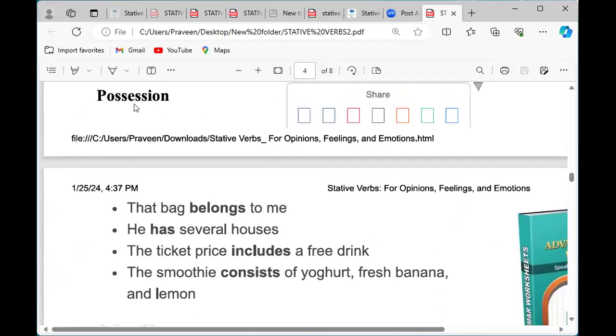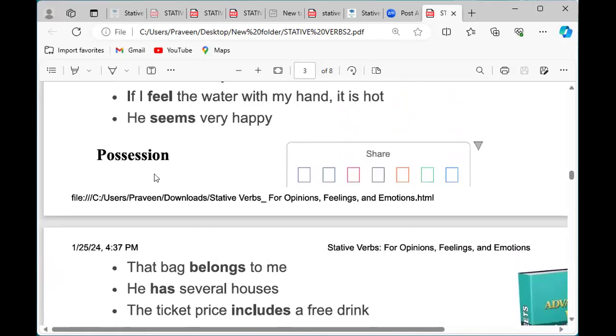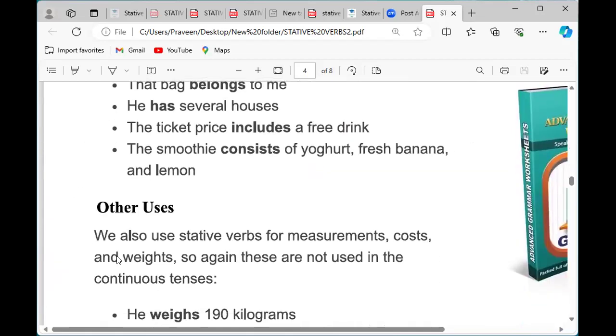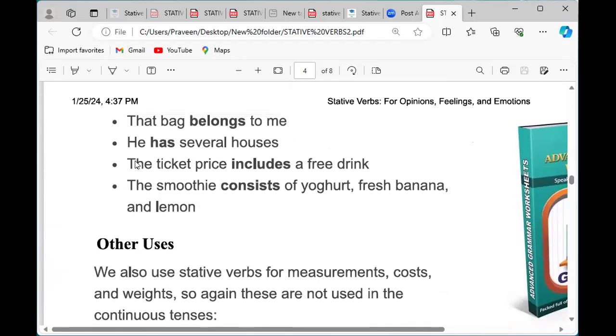Next one is possession. Possession means someone is owning their things. That bag belongs to me. He has several houses. That person has several houses, and that bag belongs to me. And we usually say that is mine, it is yours. Those are all possessive.